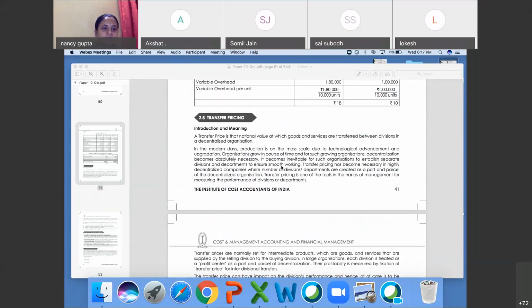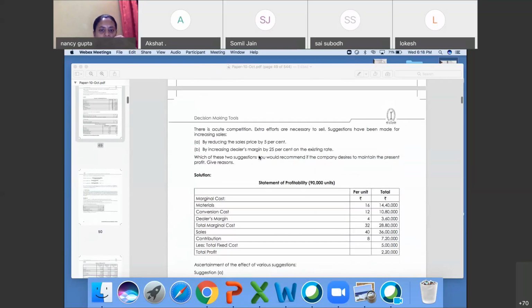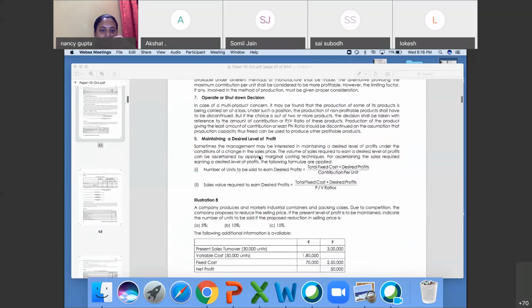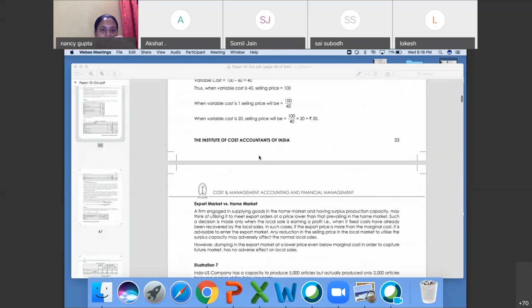Should this order be accepted? Yeah, it will be accepted. Exempted question, how is dealer's margin 10% on sale? Archana, okay. Question number, can you please write your question number? Excel 8. Okay.